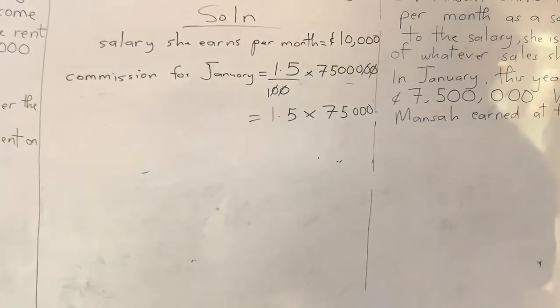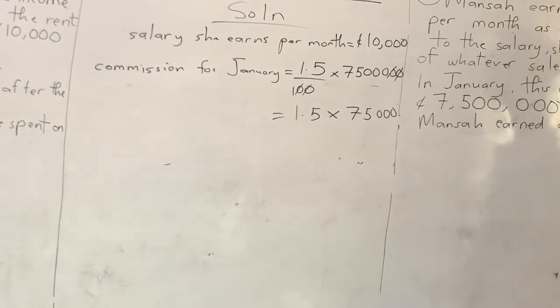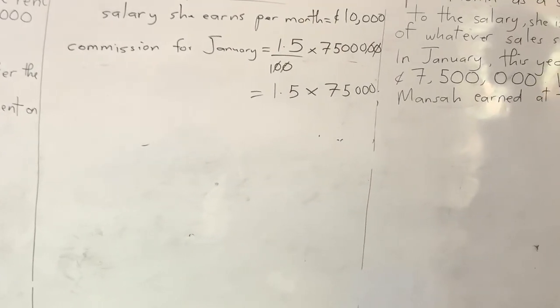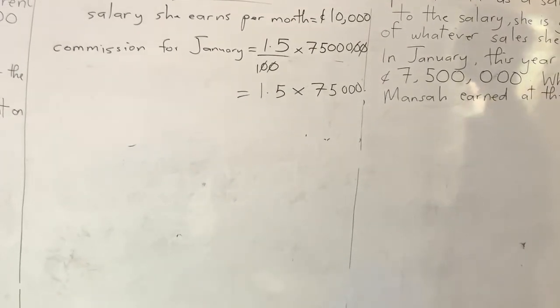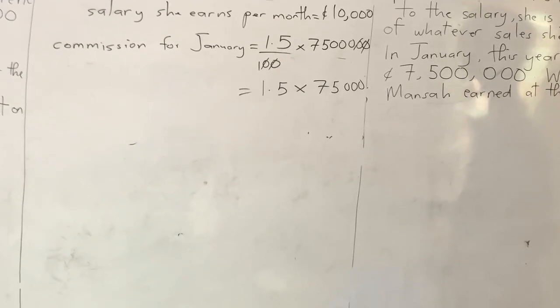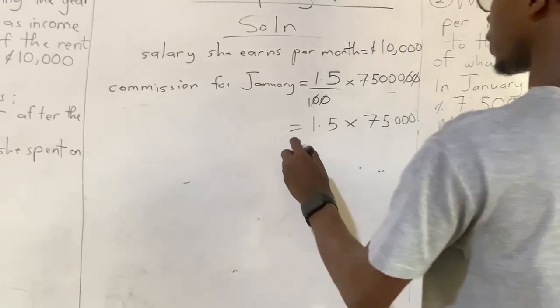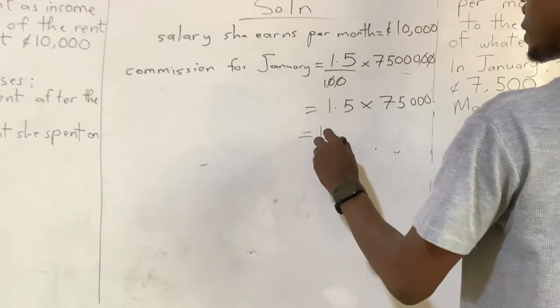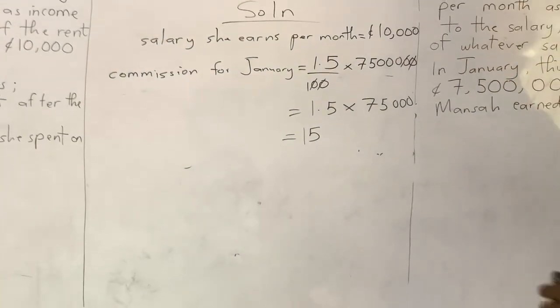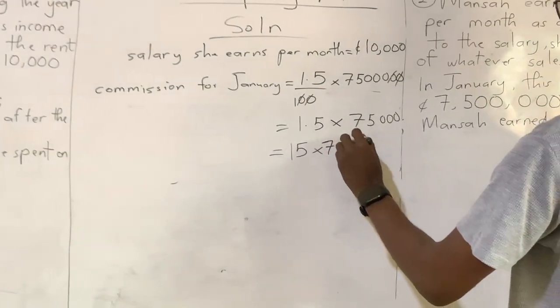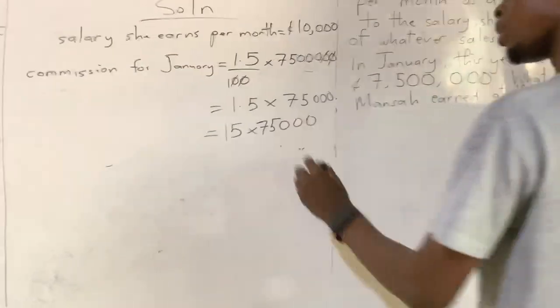Good. So 1.5 times 75,000. How are we going to solve this? 1.5 times the number. That's a bit tricky. Not really tricky, but I'm going to show you a simple way to solve this, right? So it's easier to think of this 1.5 as a whole number. So we can make it 15 like this, right? Times 75,000.